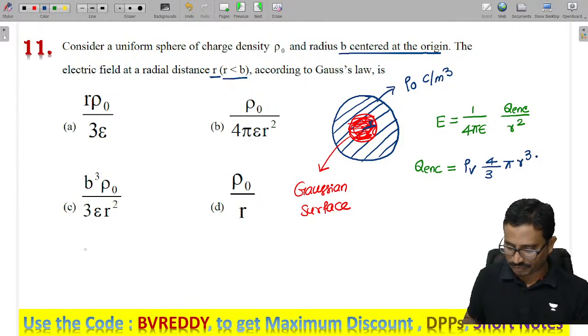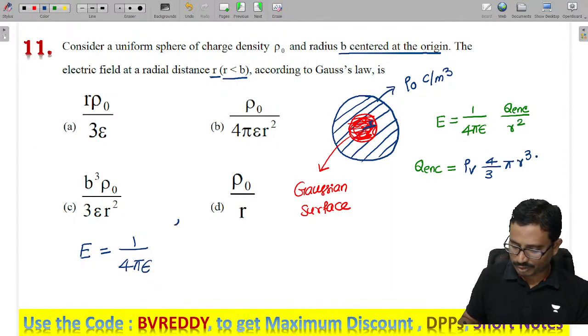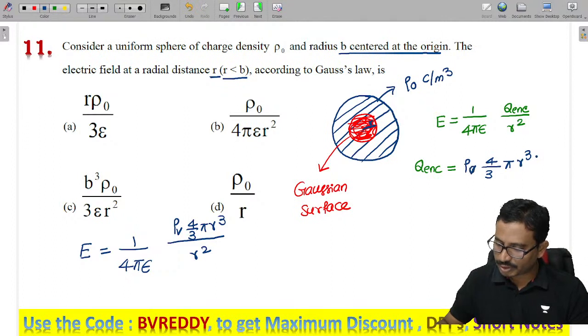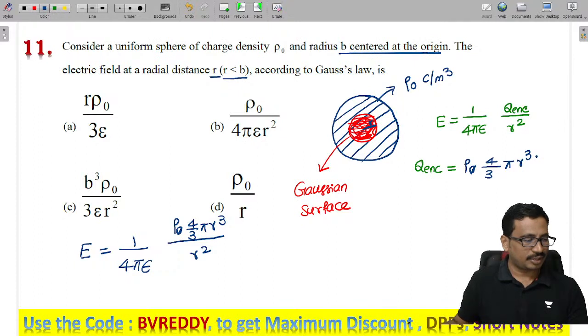Now substitute these values in the formula: E is 1 by 4 pi epsilon into rho v, 4 by 3 pi r cube by small r square, where rho v is given as rho naught in the problem.